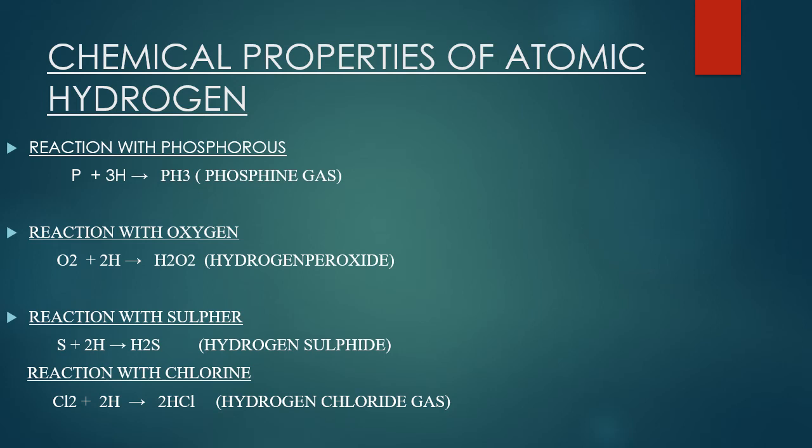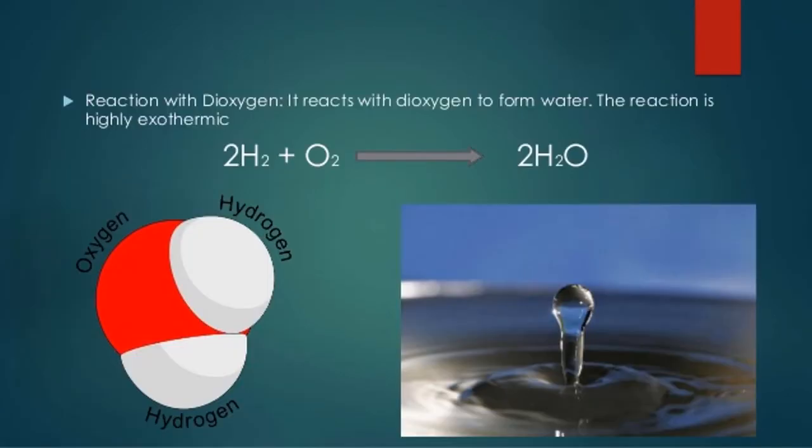is H2O2, which is called as hydrogen peroxide. In the third reaction, you can see atomic hydrogen is going to be reacted with sulfur, and it is forming hydrogen sulfide gas. And the last reaction with chlorine. In this reaction, you can see chlorine is reacted with atomic hydrogen, and the product is hydrogen chloride gas. In this slide, you can see the reaction of the molecular hydrogen with oxygen. When molecular hydrogen react with oxygen, it is forming water as a product.